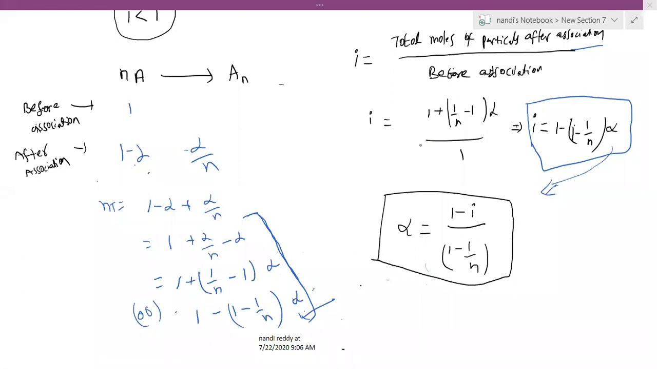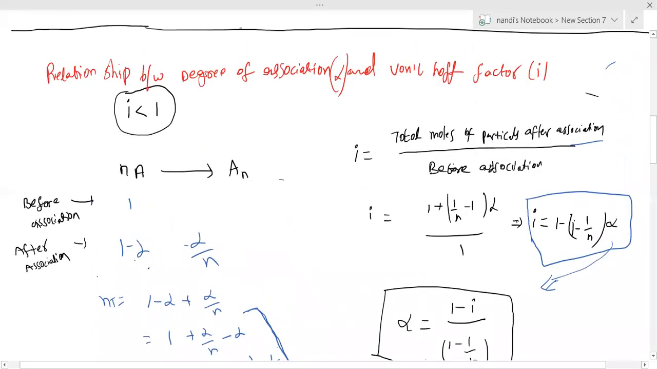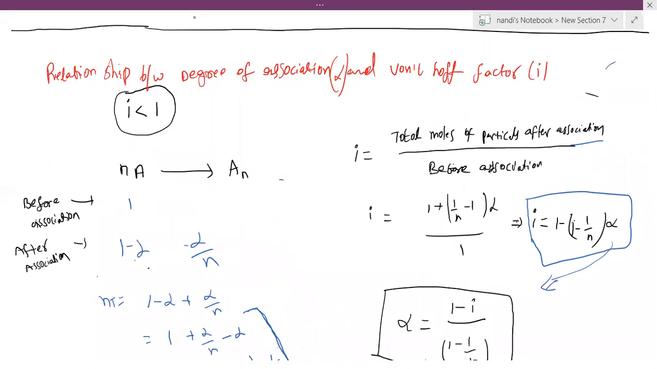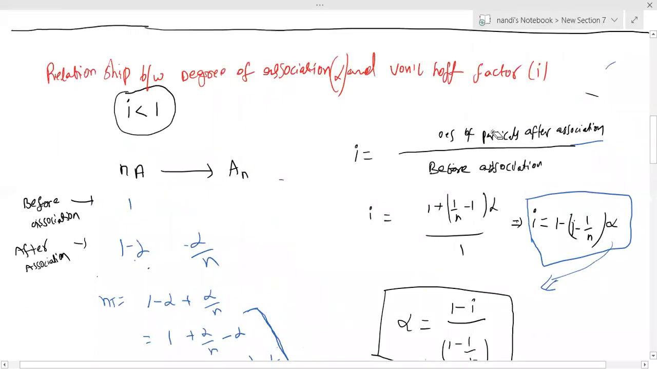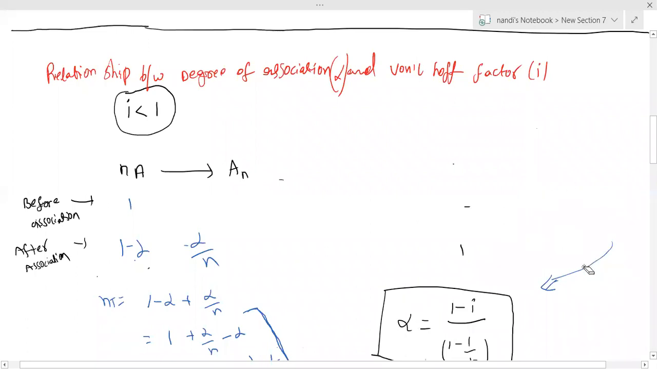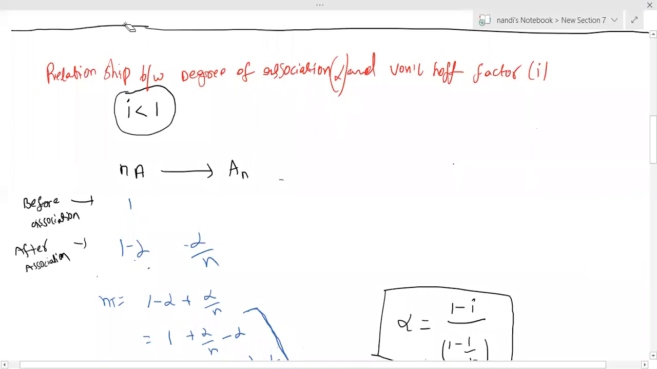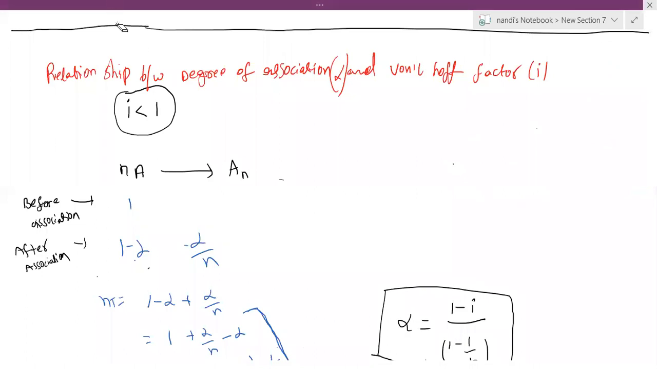Just look here. Please open what you noted yesterday, the i value formula. What is the i value you noted down yesterday? Please note it down again. i equals total number of particles or moles of particles after association or dissociation by initial number of particles. This is the formula for the i value.